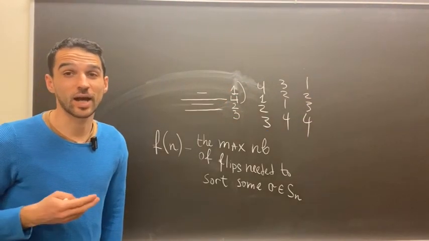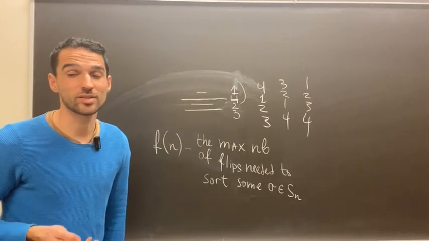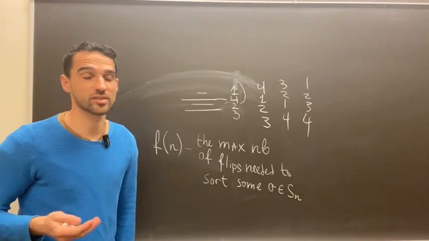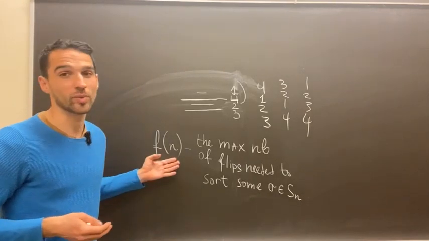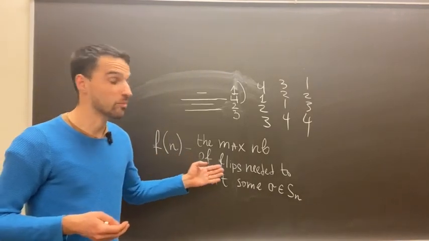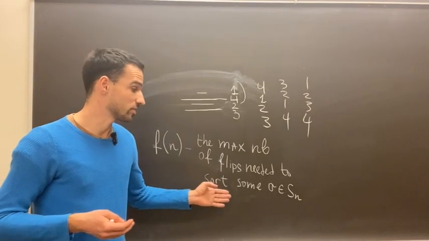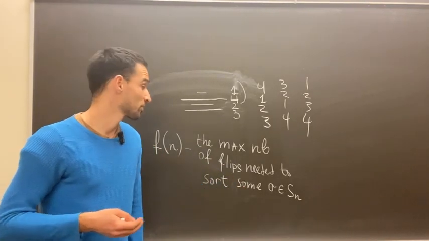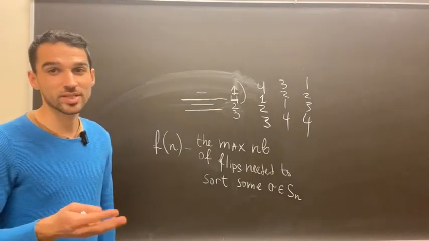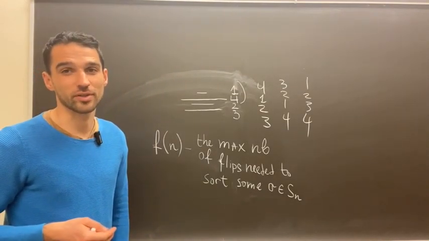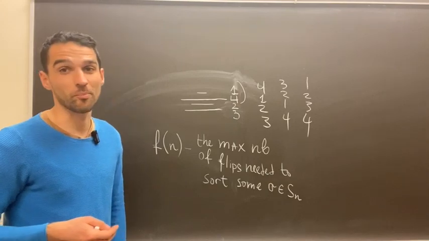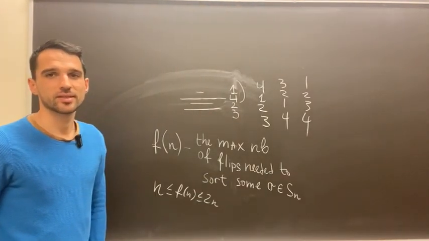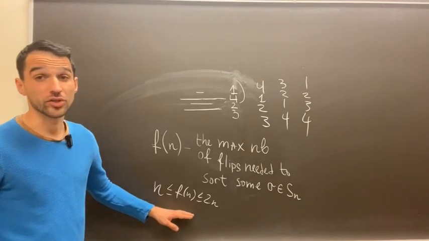So I can ask how many flips I would need in the worst case to sort some permutation. In other words, I can just denote by f(n) the maximum number of flips that I will need to sort a permutation of length n. And this is actually what the paper of Gates is looking at, some bounds about this f(n). So we have the trivial bounds for f(n) over here.